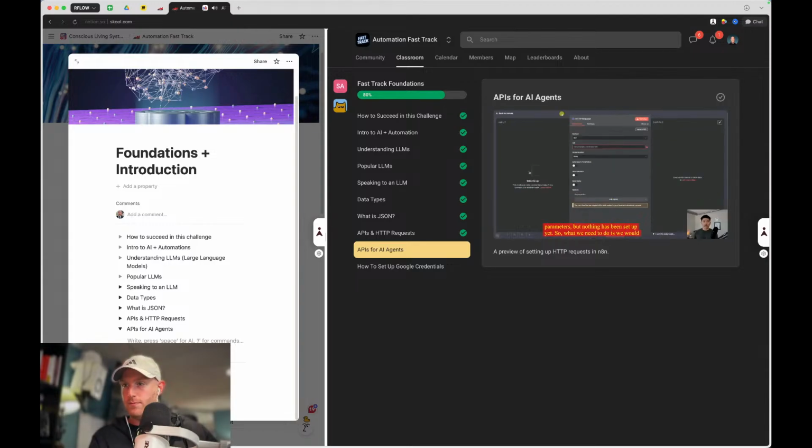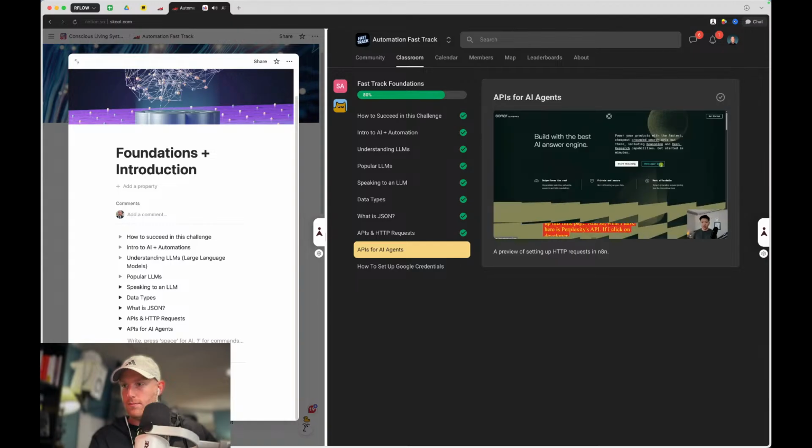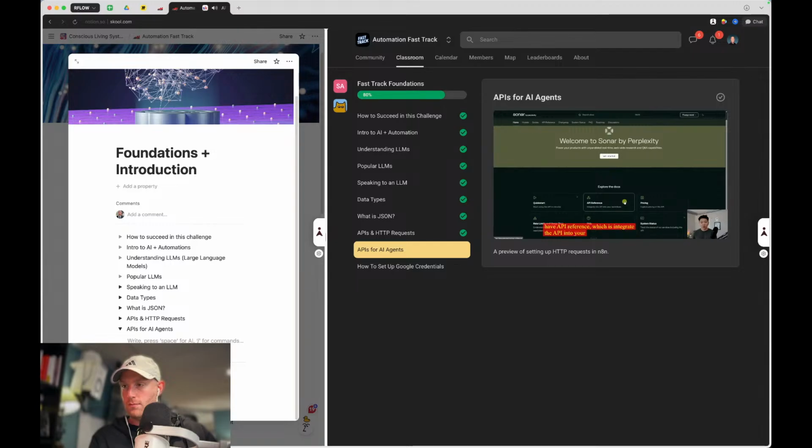So what we need to do is we would head over to Perplexity, as you can see right here, and at the bottom, there's this little thing called API. So I'm gonna click on that, and this opens up this little page. And so what I have here is Perplexity's API. If I click on developer docs, and then right here I have API reference, which is integrate the API into your workflows, which is exactly what we want to do.